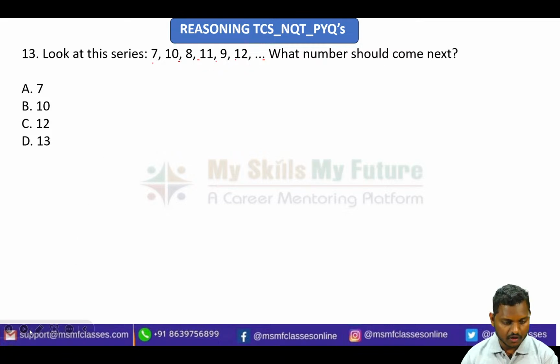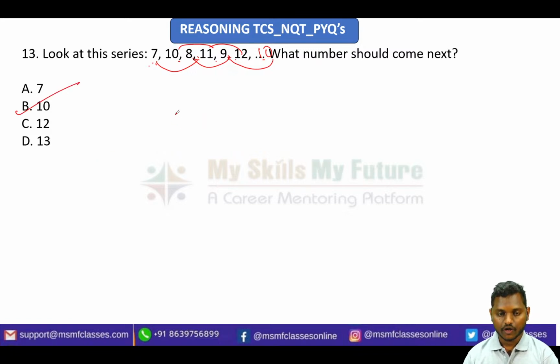So always remember, if you are seeing alternately increasing, decreasing, then you just remember that it is an alternate series. So you need to compare the numbers alternately. 7 to 8 and 8 to 9 like this, and 10 to 11 and 11 to 12. Simply, it is increasing by 1 if you just observe. 7 after 8, 8 after 9, and 9 after 10. It should come here after 12. So the simple answer will be option B.